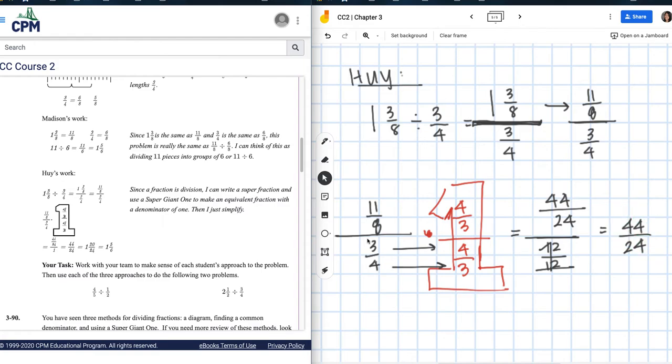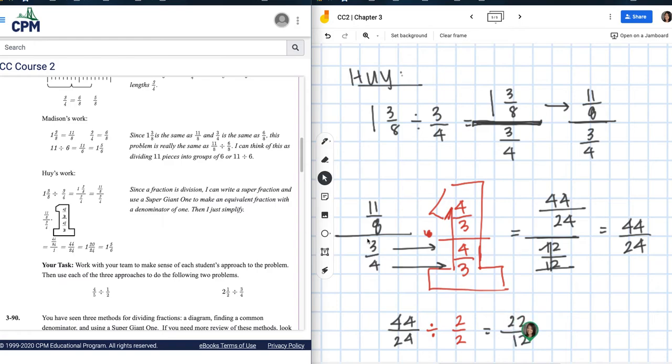Okay. What he did from there was he turned it into a mixed number. What I need from you, the bare minimum, is to simplify, right? So when I look at this, I know they're both even, so I can divide by 2 over 2. That works. Right? If I do that, dividing straight across, because I can see 44 divided by 2 is 22. 24 divided by 2 is 12.